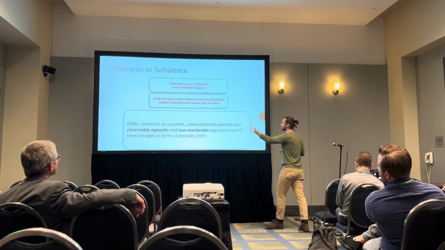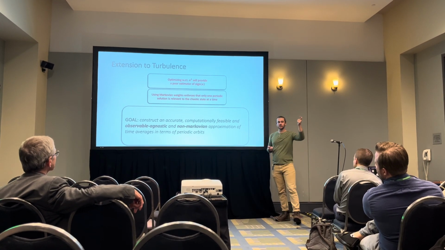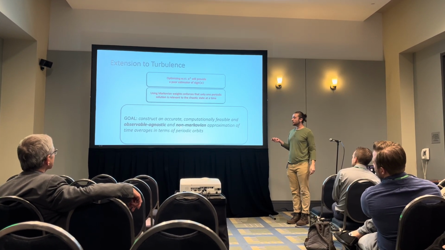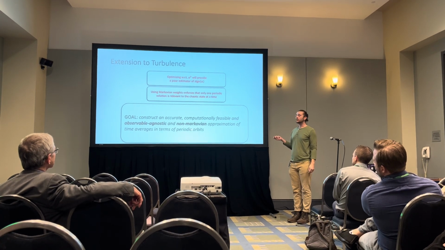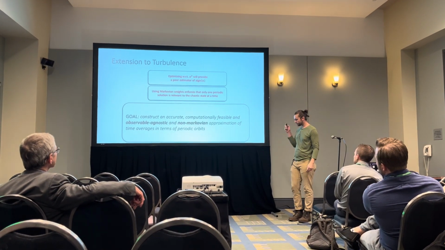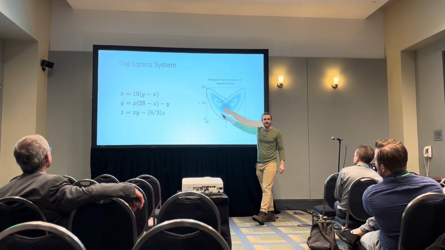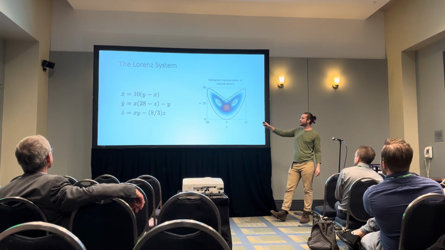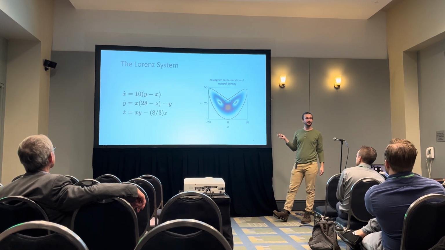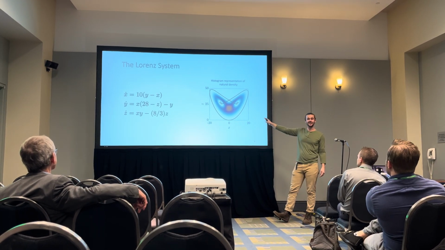We still want to be accurate, we still want to be computationally feasible, but we want the weights to be observable agnostic, and we won't require them to be Markovian. So how do we do this? I'm going to show you how to do this in the Lorentz system. I think this is the most didactic approach because we're going to use the invariant density itself, and I can actually show you what that looks like in the system.